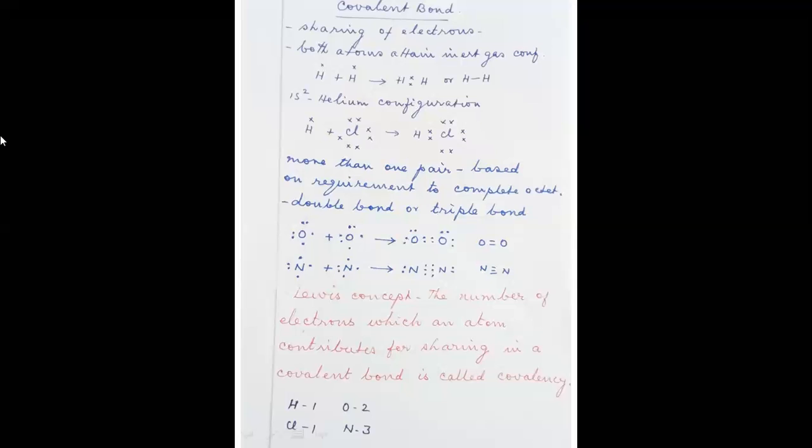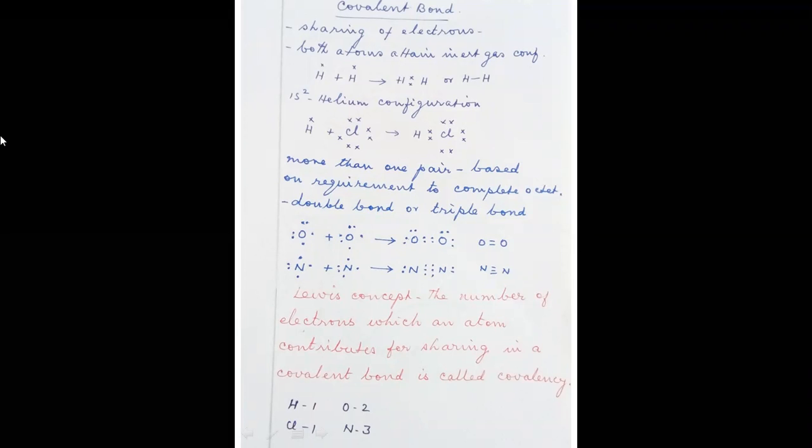For example, hydrogen has one electron in the 1s orbital, 1s1 electronic configuration. Another hydrogen also has one electron, 1s1. In order to attain stability, hydrogen needs one more electron so that it will get the electronic configuration identical to helium, 1s2.